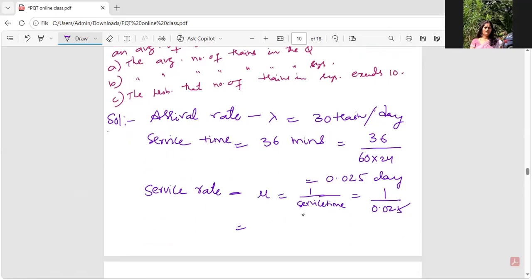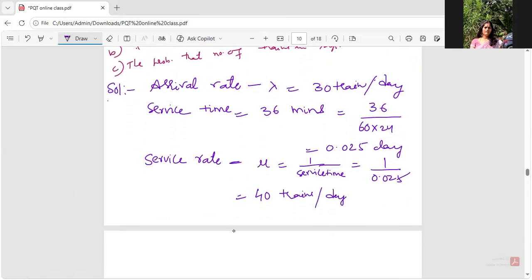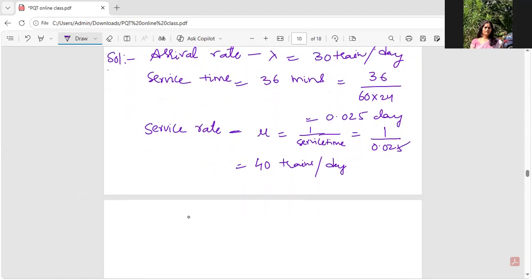See guys, 0.025 is something between 0 and 1, nothing sensible. How many trains are being served? Only if I take 1 by 0.025, it turns out to be 40. So 40 trains per day are getting served. 30 trains are arriving, and 40 trains can be served when the service time is 36 minutes for each train.